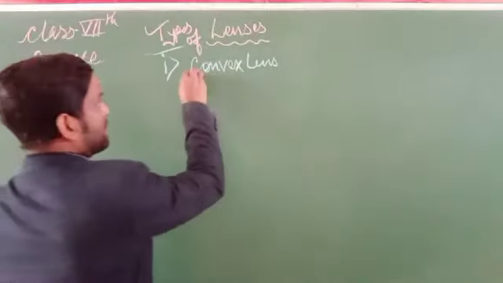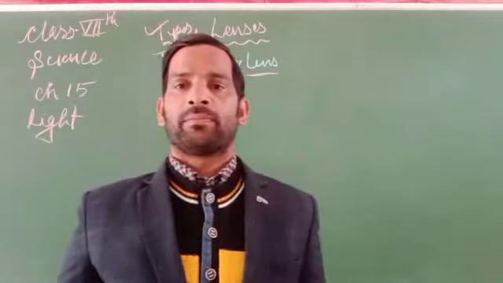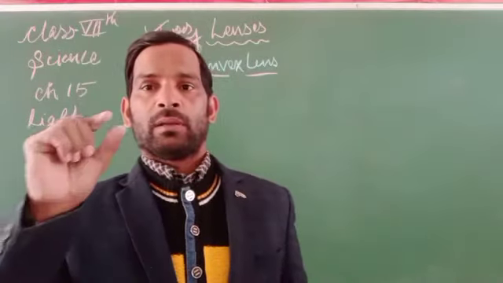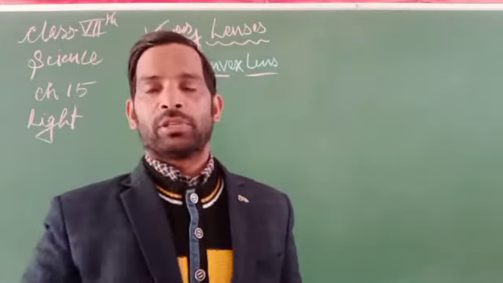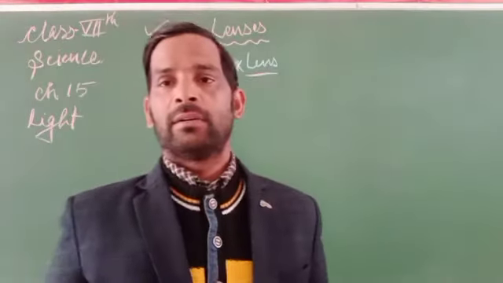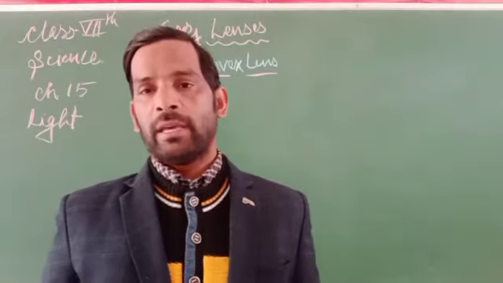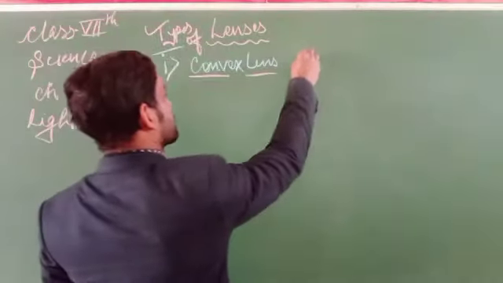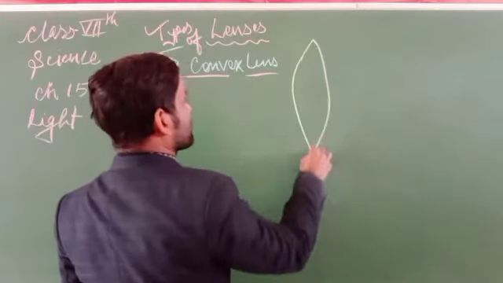A convex lens is a type of lens that is thicker in the middle than at the edges, or we can say it is thinner at the edges and thicker in the middle.